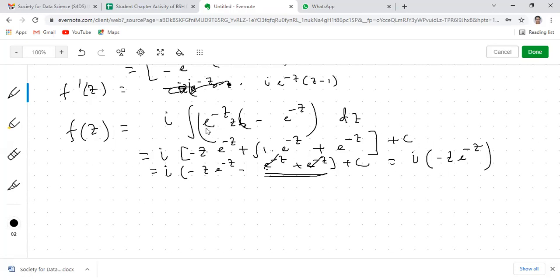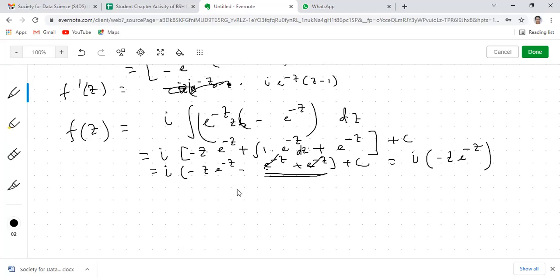Yeah, this is integration by parts. Integration by parts means this is the first function, so this is fixed. The integration of this will be this minus of this, plus actually minus the derivative of this, which will be 1, times the integration of this, and again integration of both with dz. Is that clear or not? Okay, sir. Yes, sir. This is integration by parts, because this is the product of two functions in z.